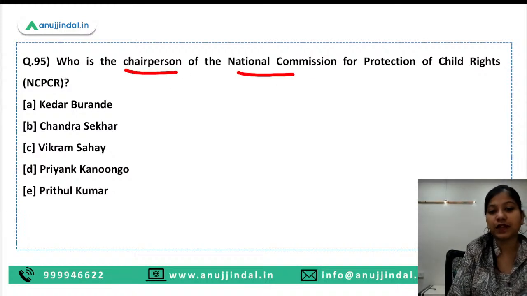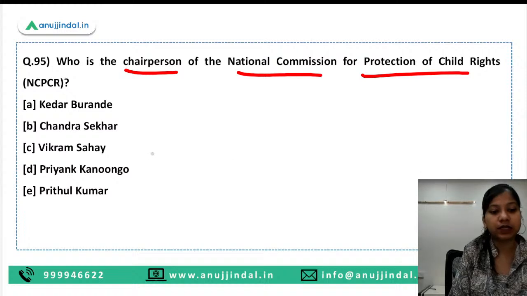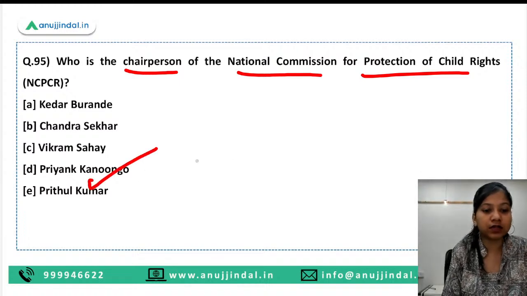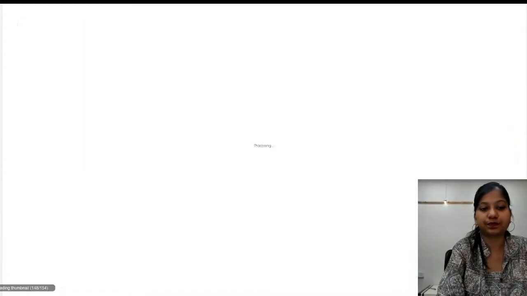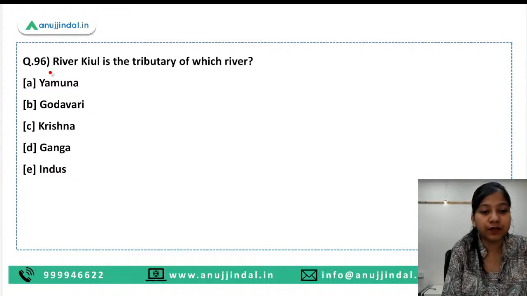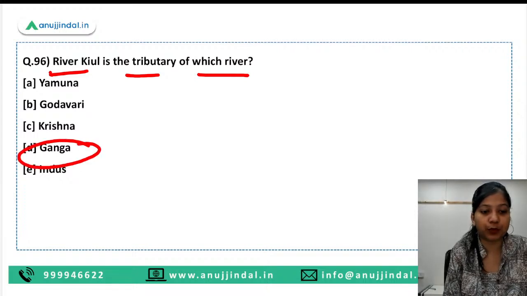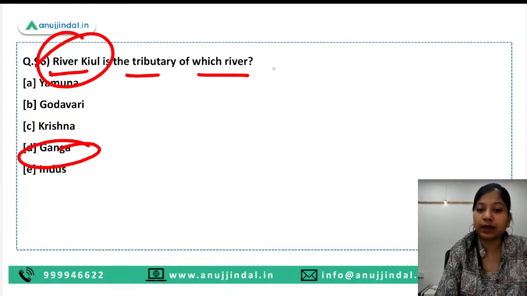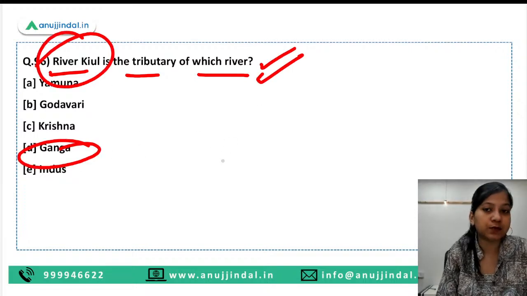Who is the chairperson of the National Commission for Protection of Child Rights at present? So it is Priyank Kanoongo. River Kuiring is a tributary of which river? So it is the tributary of Ganga. Why is it in the news and why has such a static question been asked from you?